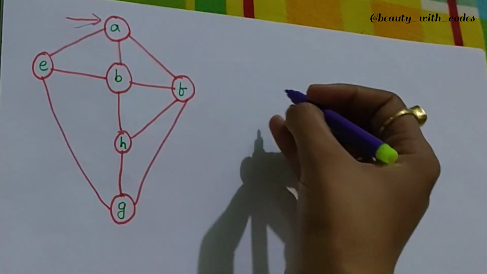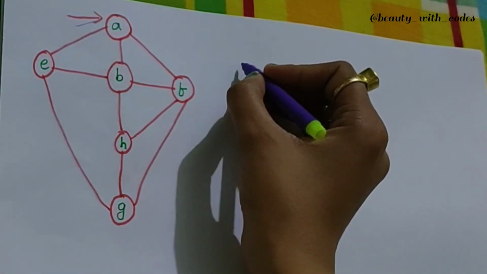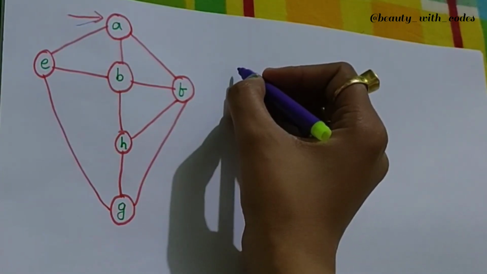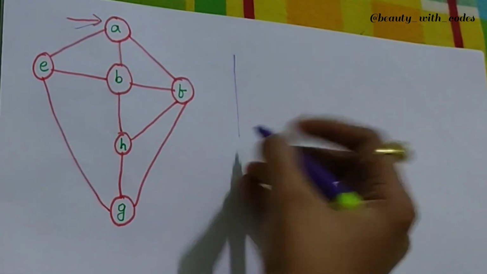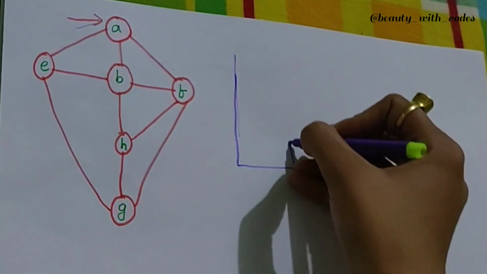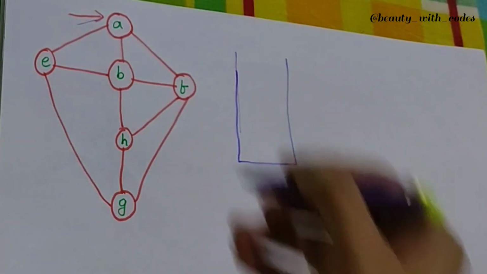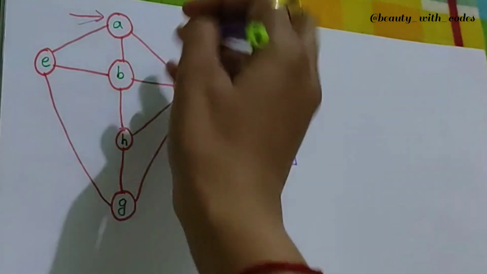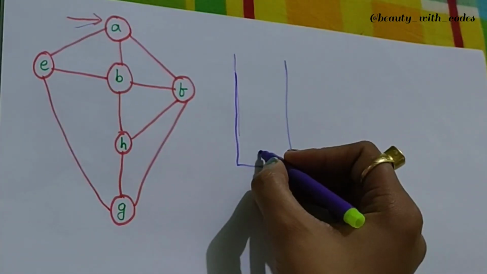Since we are using a stack, I hope you know what stack actually is and how stack works. Stack works in LIFO, last in first out manner, right? So this is our stack. We will do everything, don't worry. What will be the first element to be pushed in our stack? This is going to be A, because A is our first or initial node. So A is here, fine.